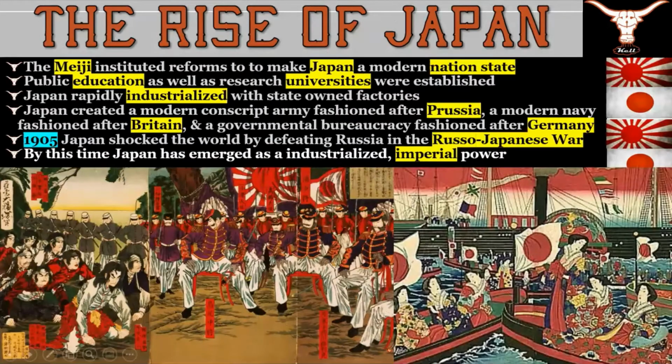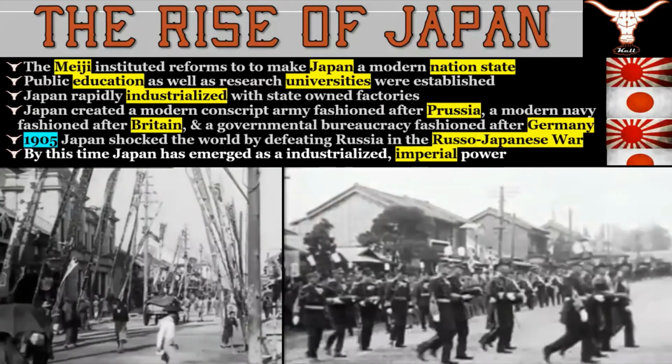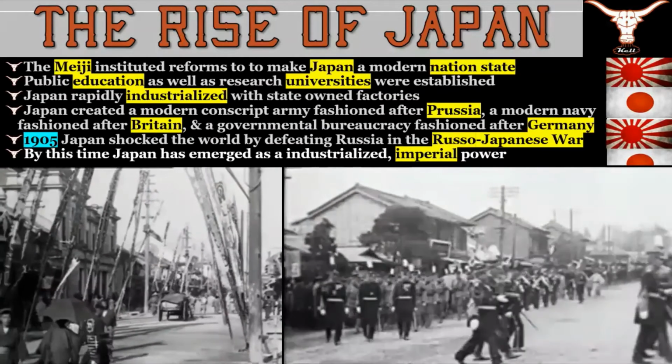The Meiji instituted reforms to make Japan a modern nation state. Public education as well as research universities were established. Japan rapidly industrialized with state-owned factories. Japan created a modern conscript army fashioned after Prussia, a modern navy fashioned after Britain, and a government bureaucracy fashioned after the German Empire. In 1905, Japan shocked the world by defeating Russia in the Russo-Japanese War. By this time, Japan had emerged as an industrial imperial power.